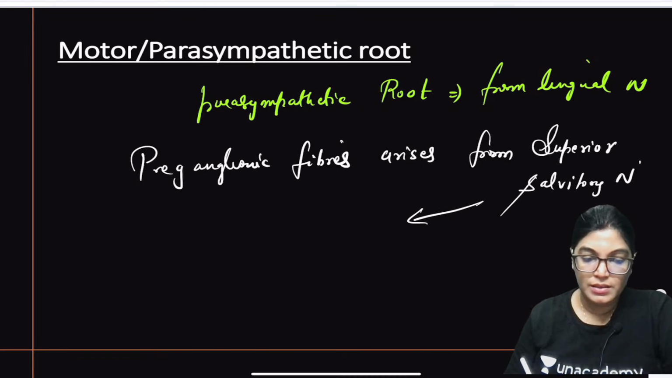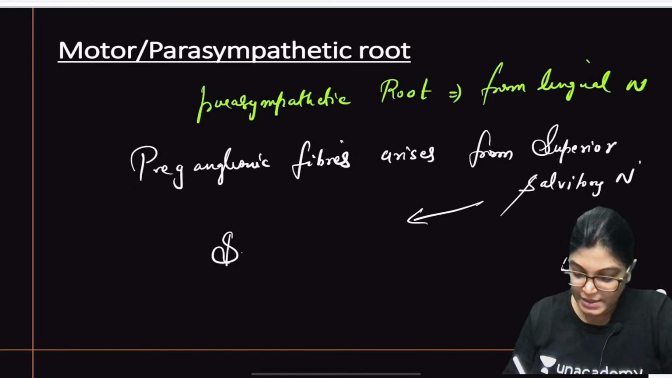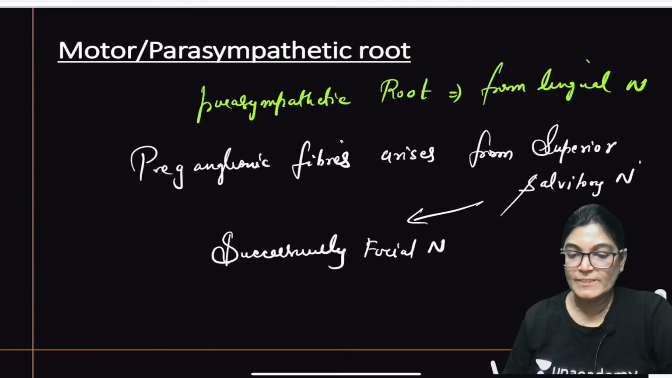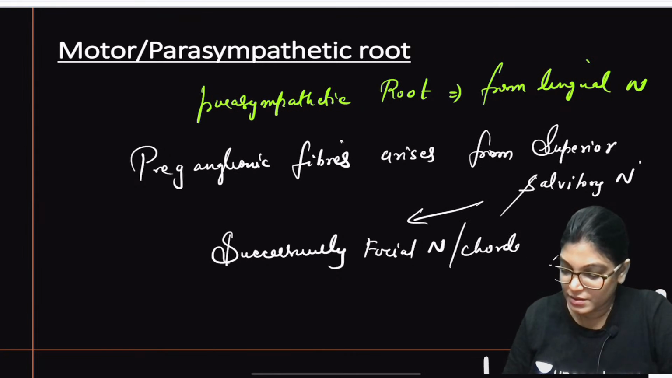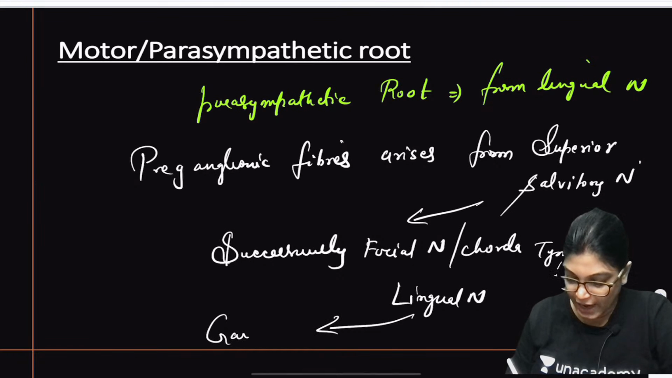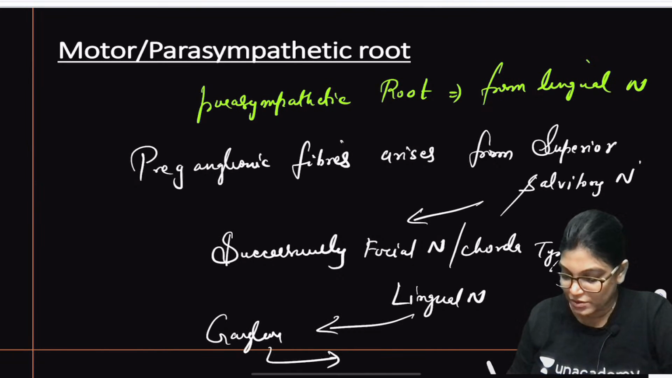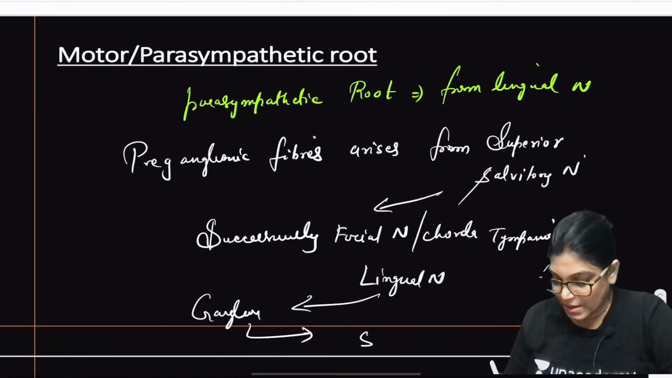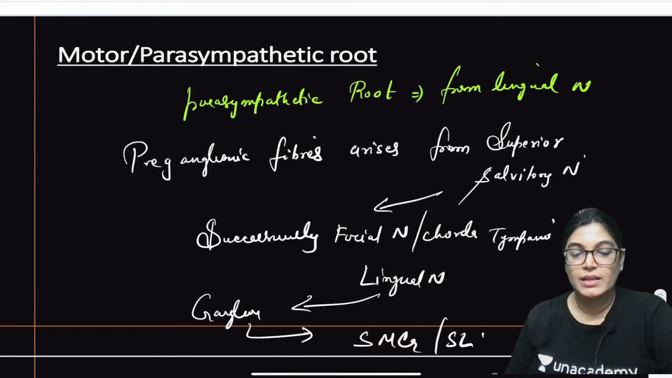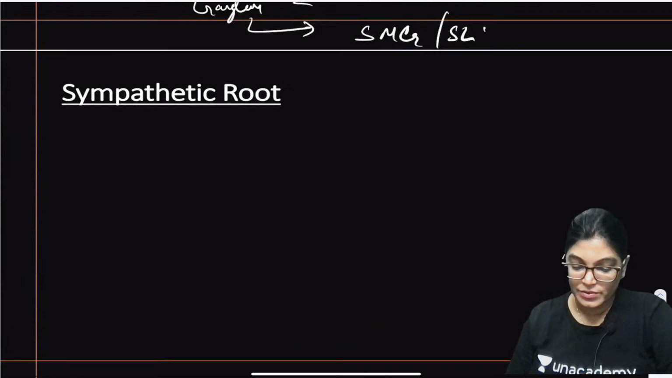From here the fibers will pass successively via the facial nerve, chorda tympani nerve, and lingual nerve. Then the fibers relay in the ganglion, and the postganglionic fibers will supply the submandibular and sublingual glands. They are required for the secretomotor innervation.